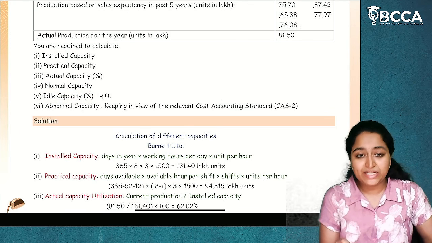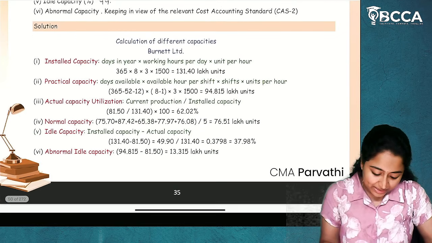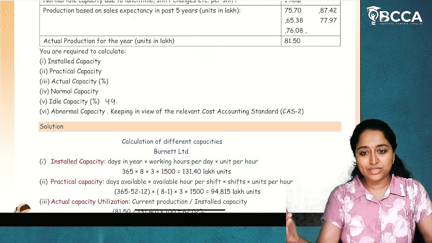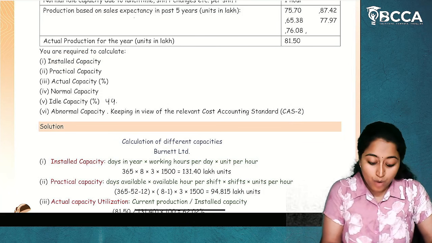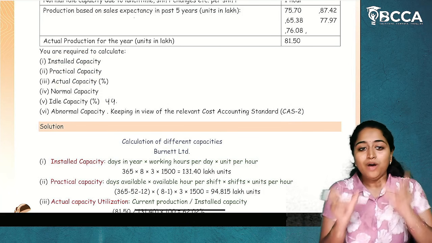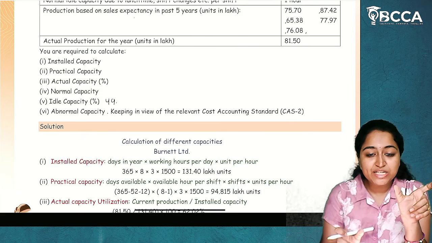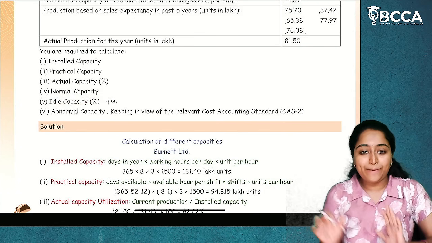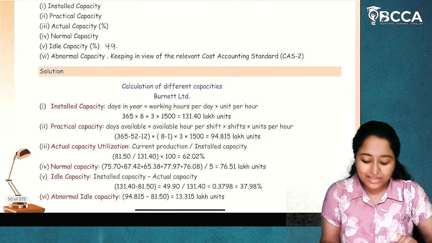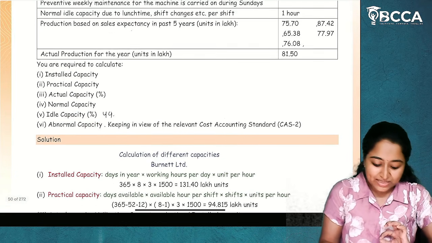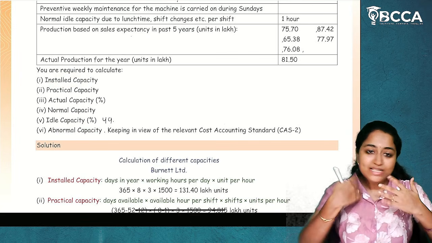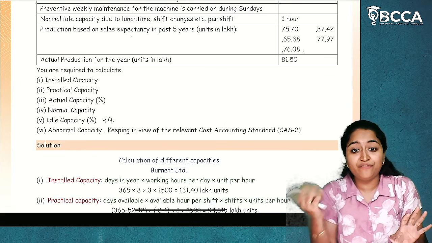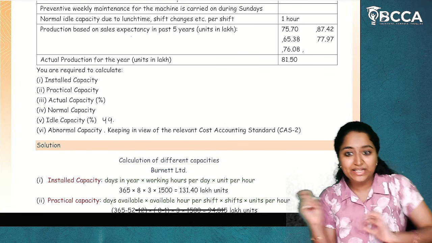Then ideal capacity. Now what does it mean by ideal capacity? Now in ideal capacity, what is our installed capacity? 100% maximum possible output. In this installed capacity, now what have we actually derived? So what is the difference between 100% utilization and actual capacity? The difference between both is called as ideal capacity. Now, what does it mean by abnormal ideal capacity? Installed capacity is 100% without considering any interruptions, and then there is the actual capacity we have derived. The difference between both is called as ideal capacity.